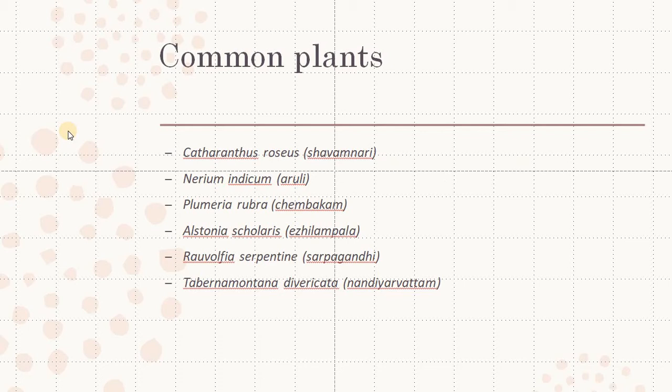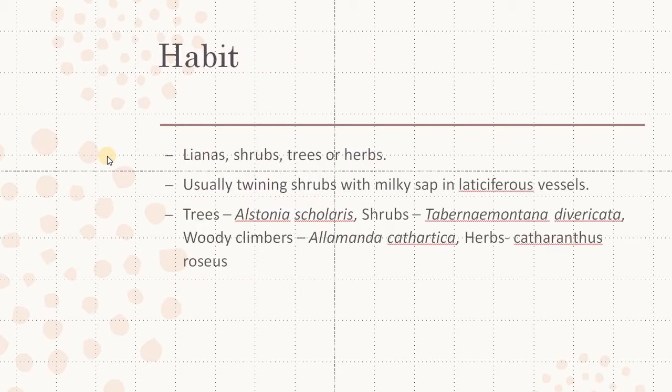The common plants we see around us are Catharanthus roseus, Savannari, Nerium indicum, Arali, Plumeria rubra, Chembagam, Alstonia scholaris, Edilambala, Rauwolfia serpentina, Sarpaganthi, Tabernaemontana divaricata, Nandiarvattam. These are the common plants which belong to this family.